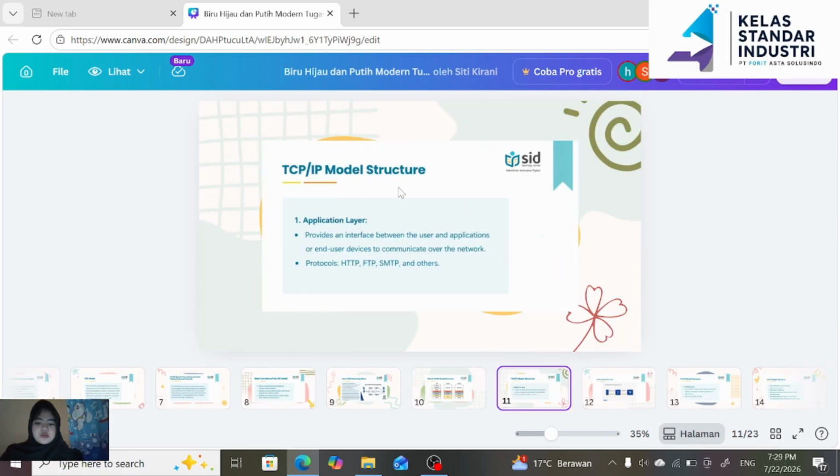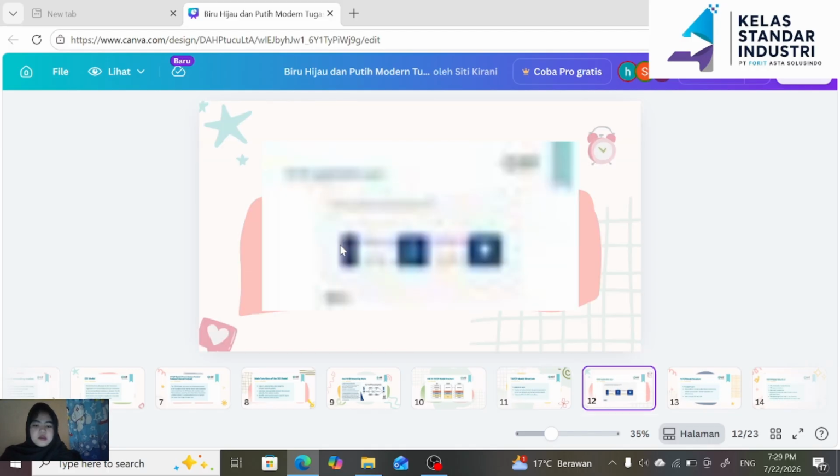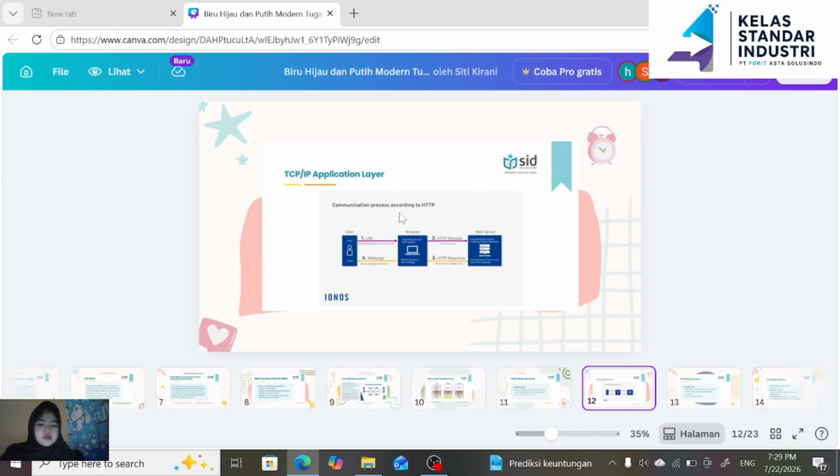TCP/IP model structure. 1. Application layer provides an interface between the user and application or end-user device to communicate over the network protocol. TCP/IP application layer communication process according to HTTP.